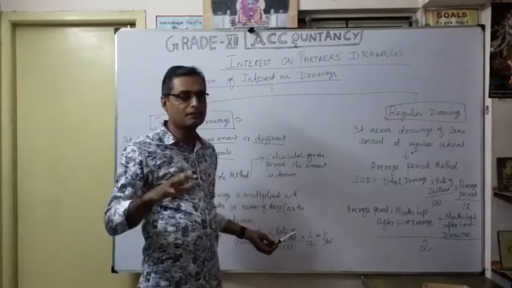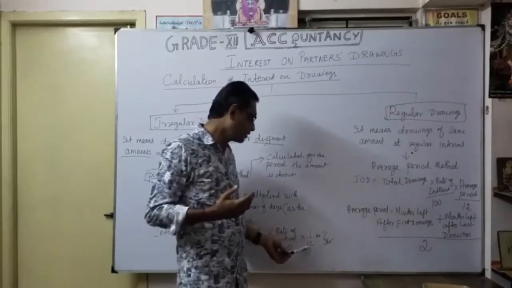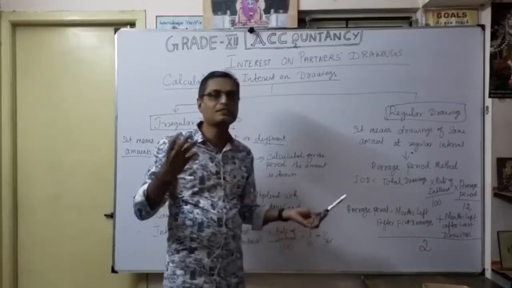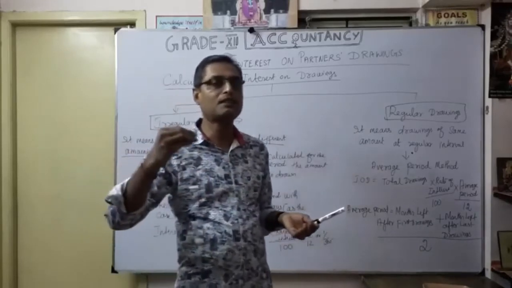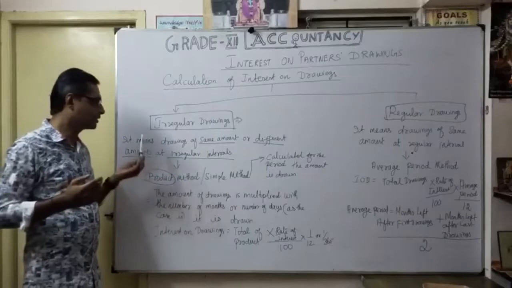Usually the rate for interest on drawings is mentioned in the partnership deed. So rate of interest divided by 100, into 1 by 12 for months, or 1 by 365 for days, whether you calculate monthly or day-wise. That's the product method formula. You understood? For irregular drawings, you mostly follow the simple method or the product method.